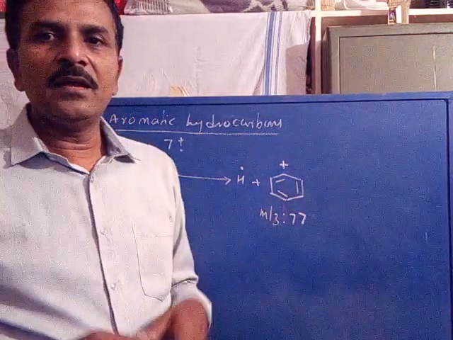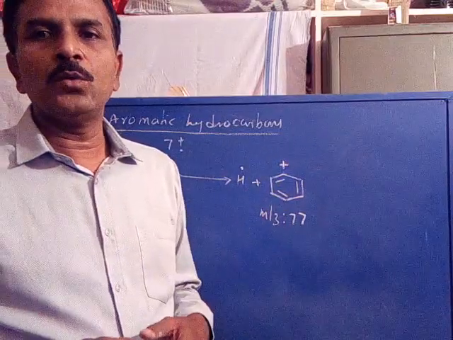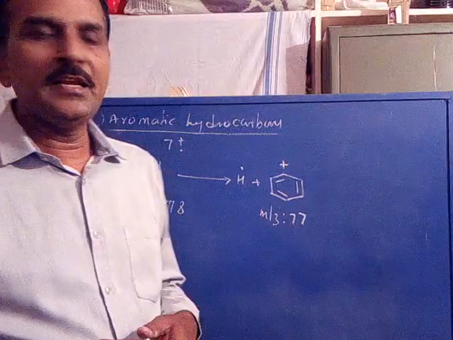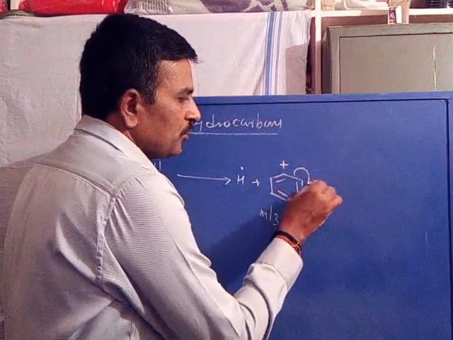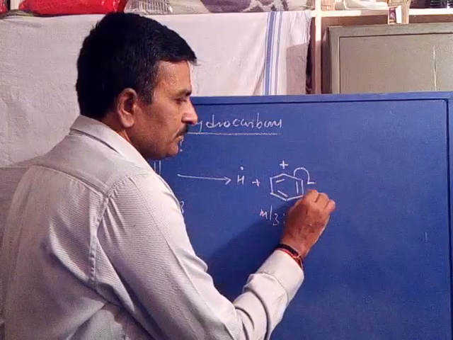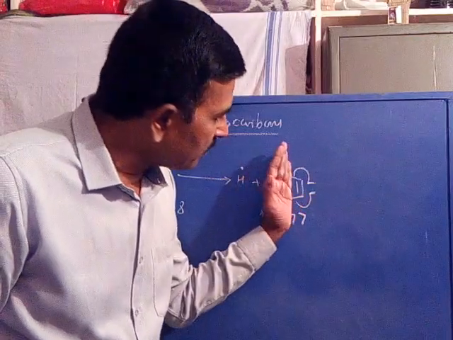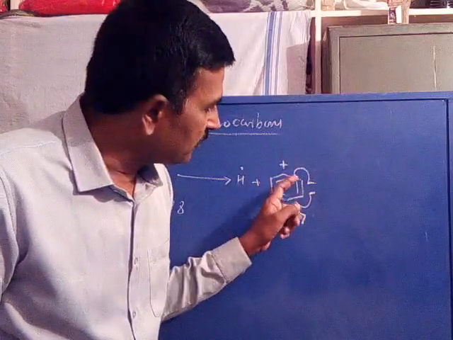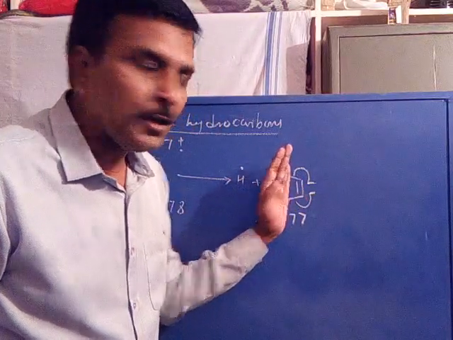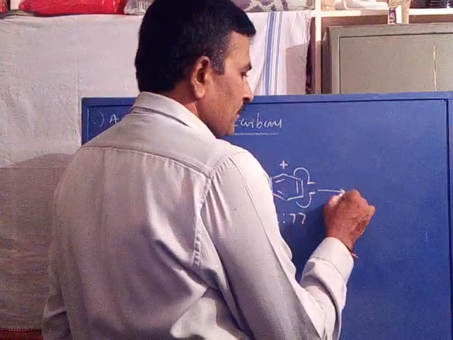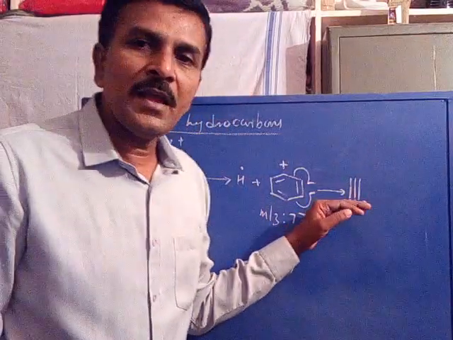Now the benzene cation further undergoes fragmentation by the loss of two carbons as acetylene. That is, there is cleavage of two sigma bonds, and this part of the benzene gets eliminated. These two carbons are eliminated as neutral acetylene.